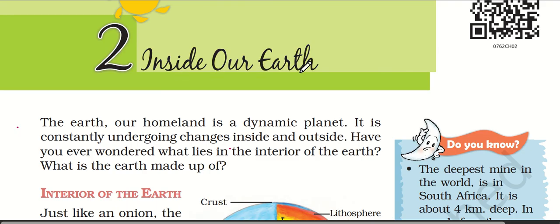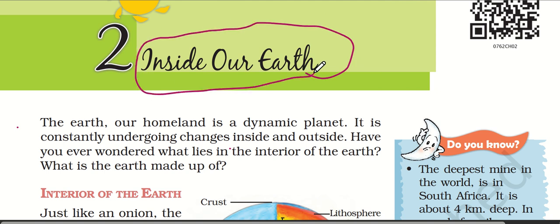Now let us study the second topic of seventh class, that is inside our earth. Why do we need to study our earth, which is our homeland? The earth is a dynamic planet, meaning it varies according to the situations and its environment. It is constantly undergoing changes inside and outside.